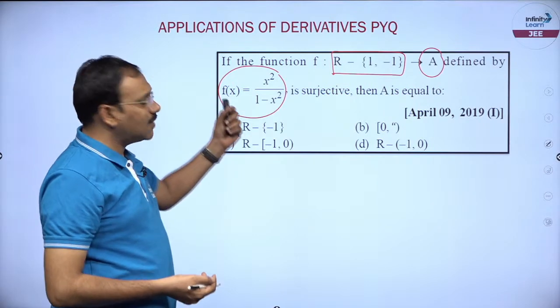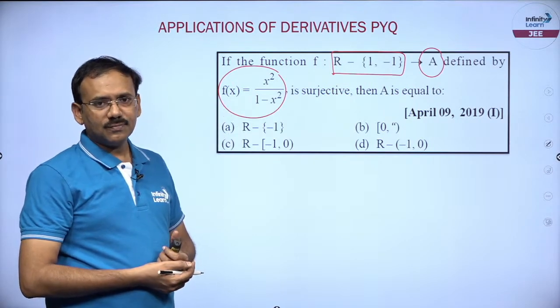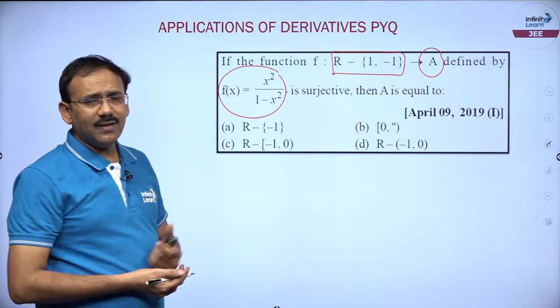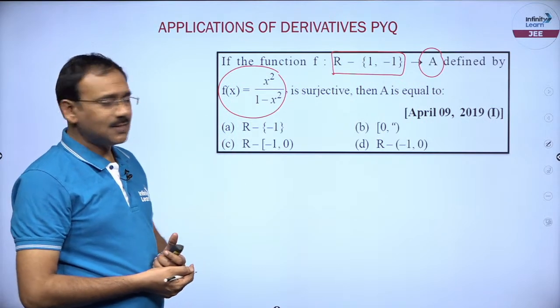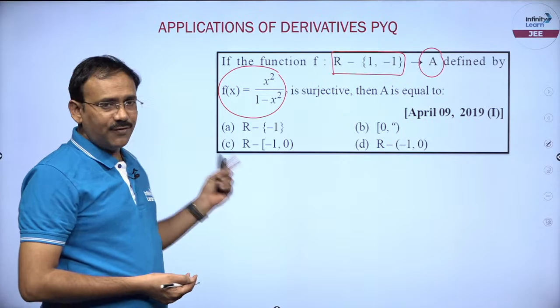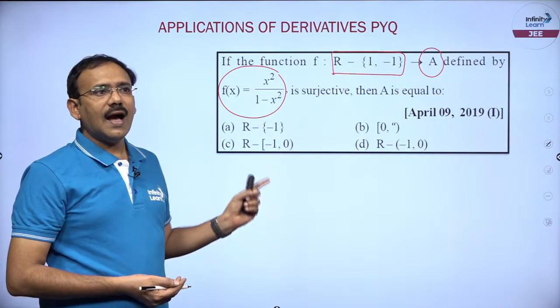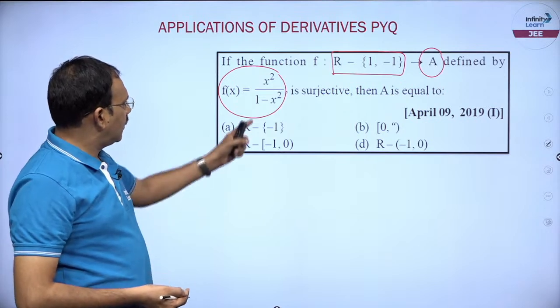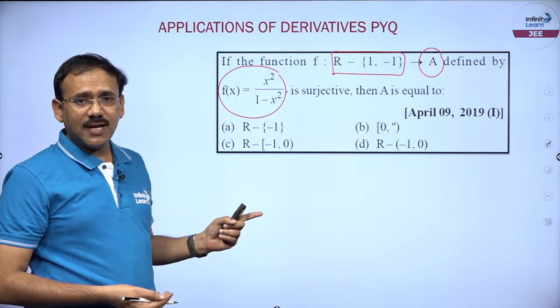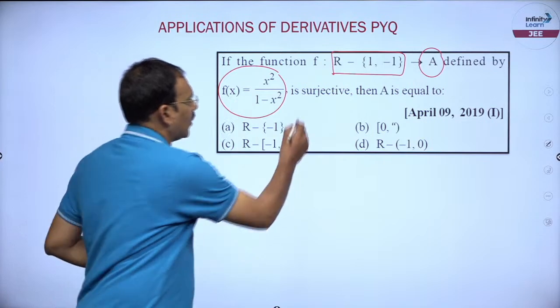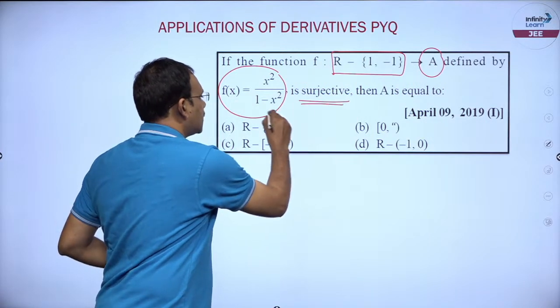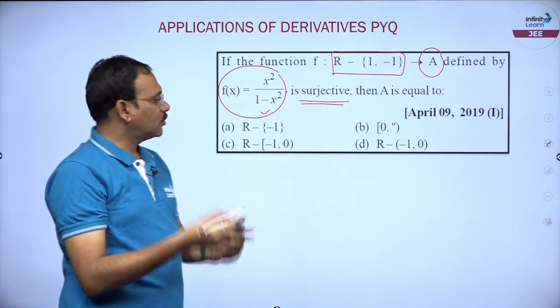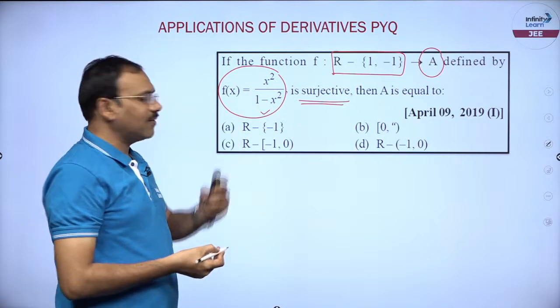This is quadratic by quadratic model. You can go equal to y logic, or else of course derivative help also we can take. I can also say, dear students, can't I find its range directly, because since the function is surjective, its range is nothing but the codomain. So, capital A is nothing but the range of this function.